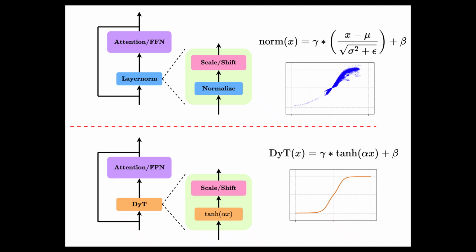Normalization is an essential part of modern transformers. But since everyone tells us to question everything, let's ask a simple question. Do transformers actually need normalization layers? For years, normalization has been treated as essential in deep learning. Batch norm, layer norm, RMS norm, almost every modern architecture depends on them.